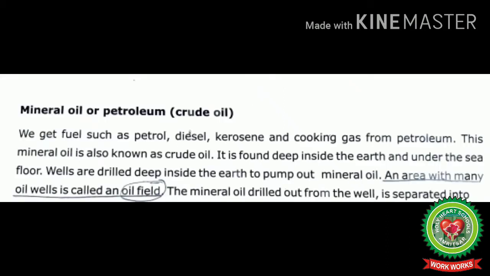Students, let's start reading mineral oil or petroleum, or we can say crude oil, which is on page number 85. We get fuel such as petrol, diesel, kerosene and cooking gas from petroleum. This mineral oil is also known as crude oil. It is found deep inside the earth and under the sea floor. Wells are drilled deep inside the earth to pump out mineral oil. An area with many oil wells is called an oil field.